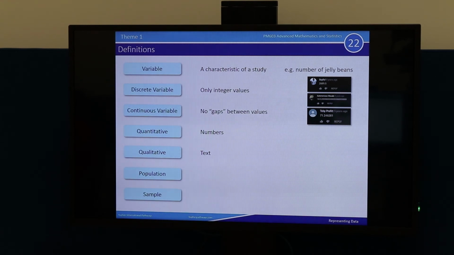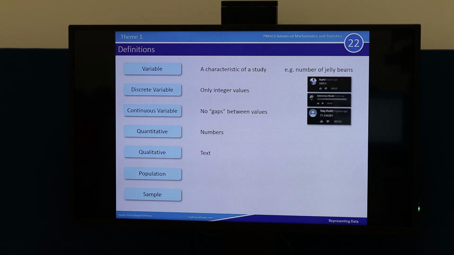Now, in this course, we're going to deal mostly with quantitative data, like numerical data, numbers. But qualitative data, that's a completely different beast. So if you're a psychologist, you may well look at qualitative data. For example, if you're conducting interviews, you need to know how to interpret the interviews, because that's textual data. Does that make sense? Yes.